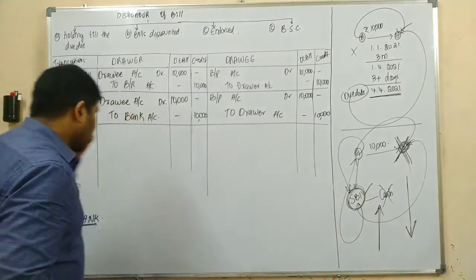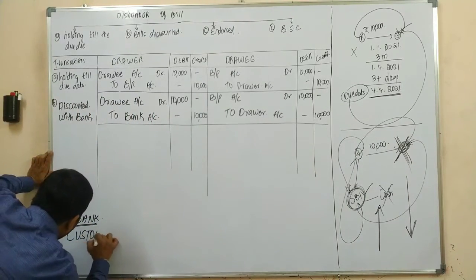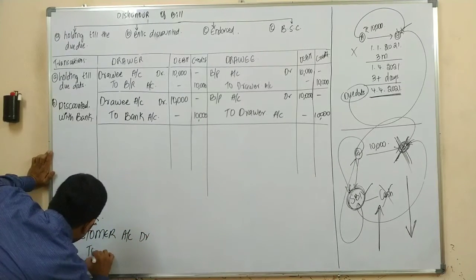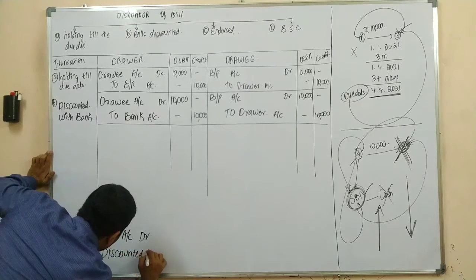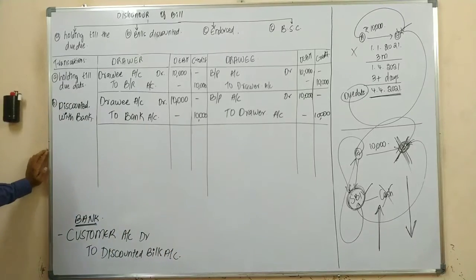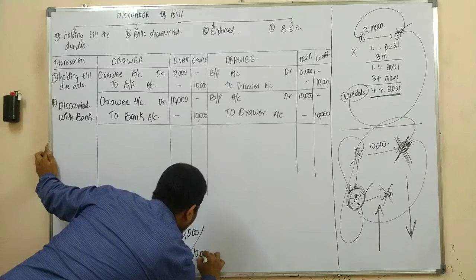Yes or no? What is the journal entry? The journal entry would be customer account debit to discounted bills 10,000.